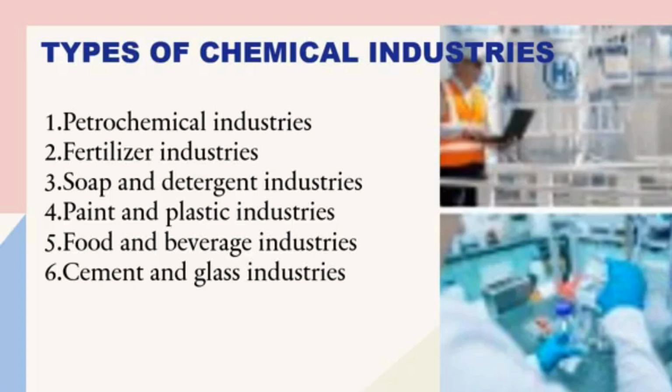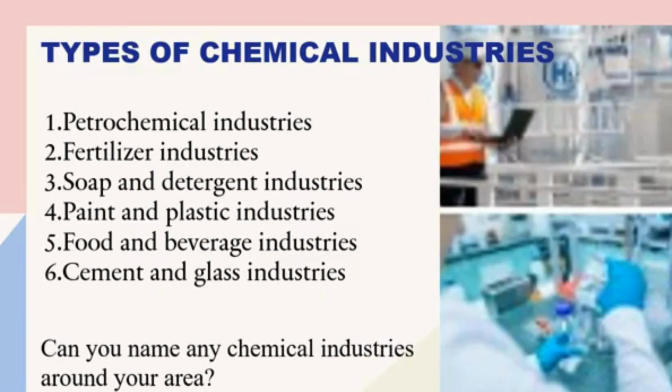So we have more industries. These are just a few of the industries that we have. Can you name any chemical industry around your area? As I've said, we have more than the industries that I've listed. Can you look around your environment, around your area? What are the chemical industries that you see around you?